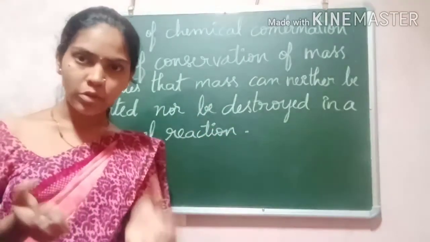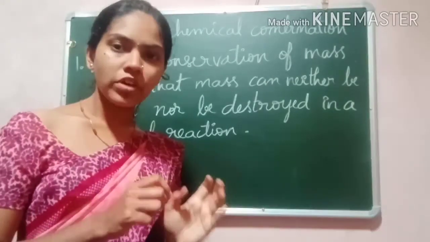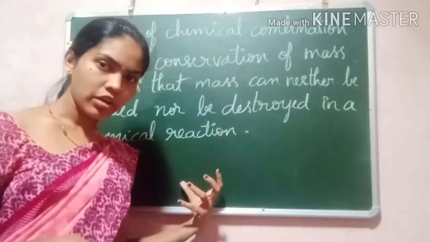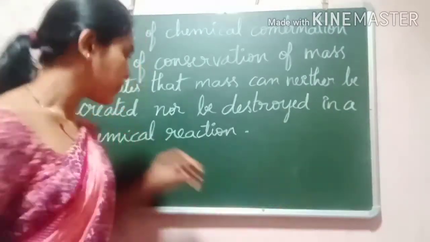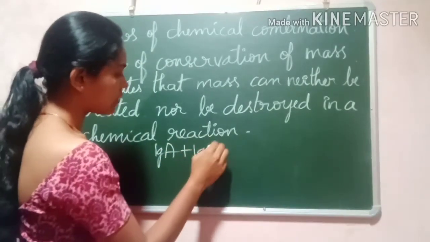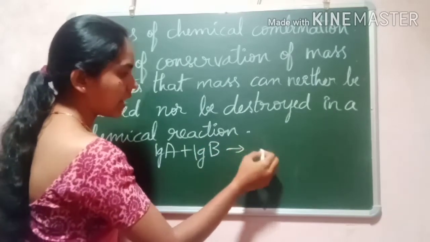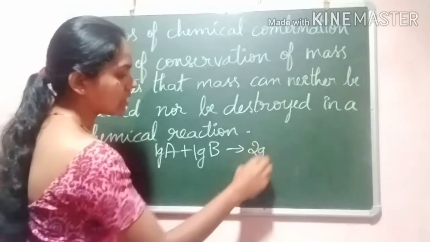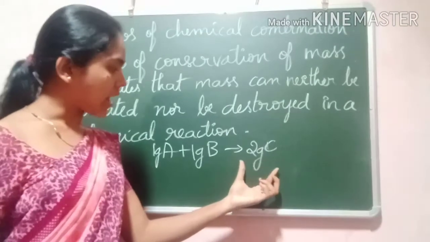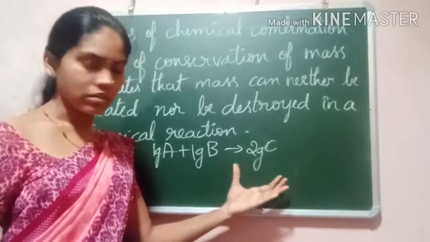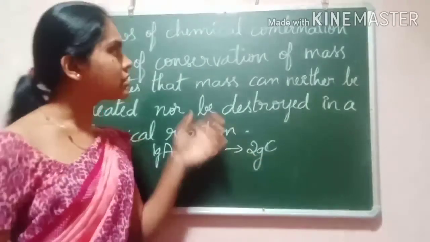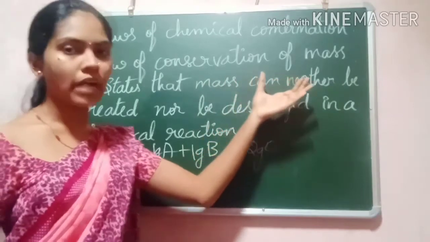The amount of mass we take before the reaction, we obtain a product having an equal amount. So if I take 1 gram of A, when it reacts with 1 gram of B, we obtain a product having the mass 2 grams. So here we didn't create mass, and the mass is not lost. The mass remains the same after the chemical reaction. So this is about the law of conservation of mass.